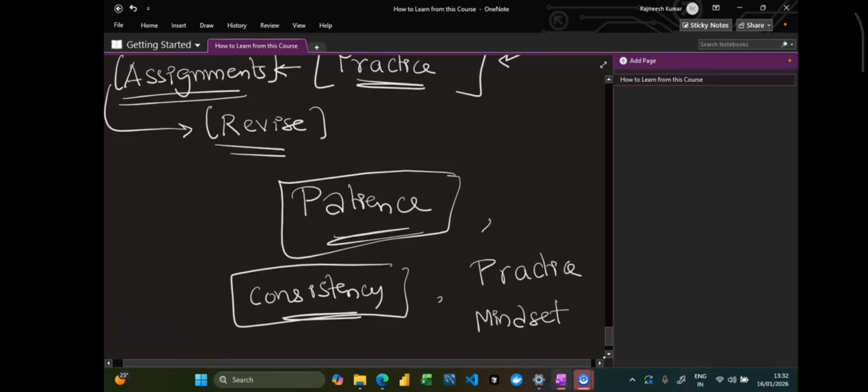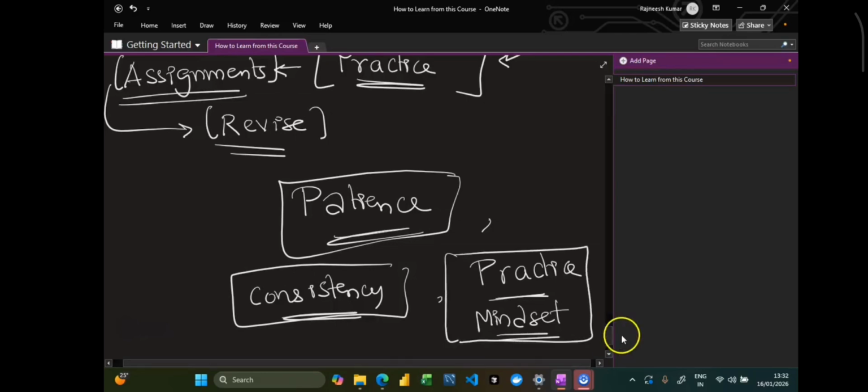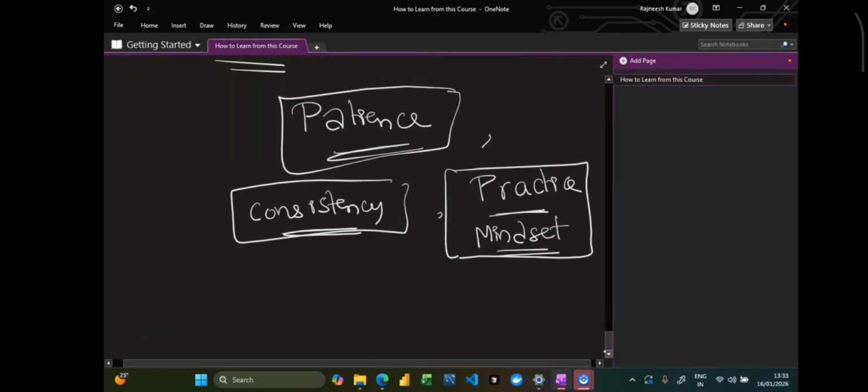Let me tell you this: if you are just feeling that I'll build these basic Gen AI models, and then I'll apply for these job roles which are asking for this Gen AI skill set and providing a package of 10 to 15 LPA or 20 LPA, they are not just going to hire you when you build these basic Gen AI applications using LangChain. They are actually going to ask you everything from scratch. They are going to ask you these machine learning algorithms as well, these deep learning algorithms. They are going to ask you everything with respect to the transformer architecture.